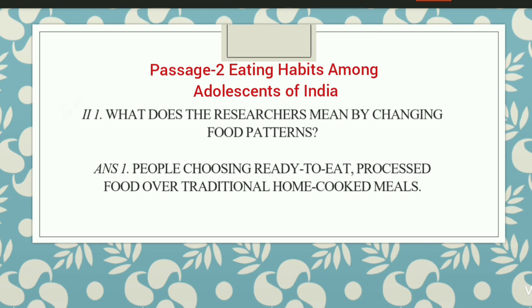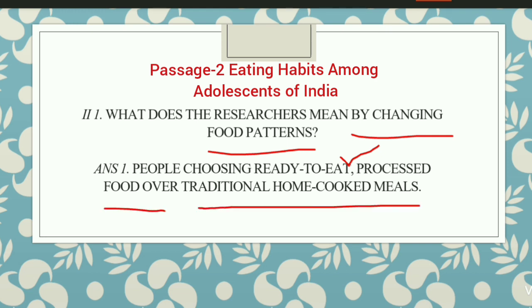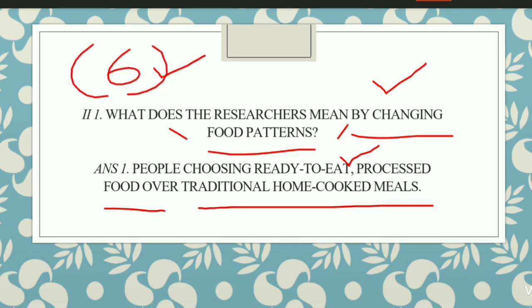So the very first question is, what do the researchers mean by changing food patterns? Okay, so the answer is given in the passage itself. In the start, it says people choosing ready to eat and processed food over traditional home cooked meals is something that the author is trying to say by changing food patterns. Okay, clear? Now this passage, as you know, students, is of 6 marks, and so you have to attempt any 6 out of 7. Clear? Now but we'll be solving all the 7. Okay, so let us start with the other 6 questions too.